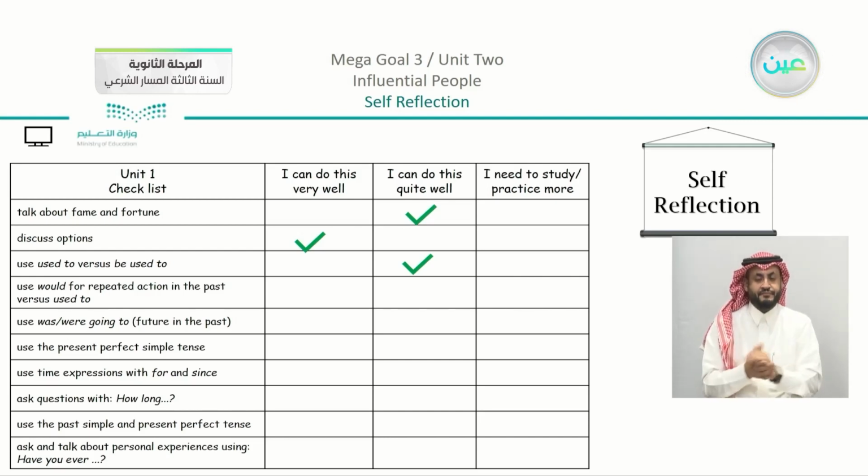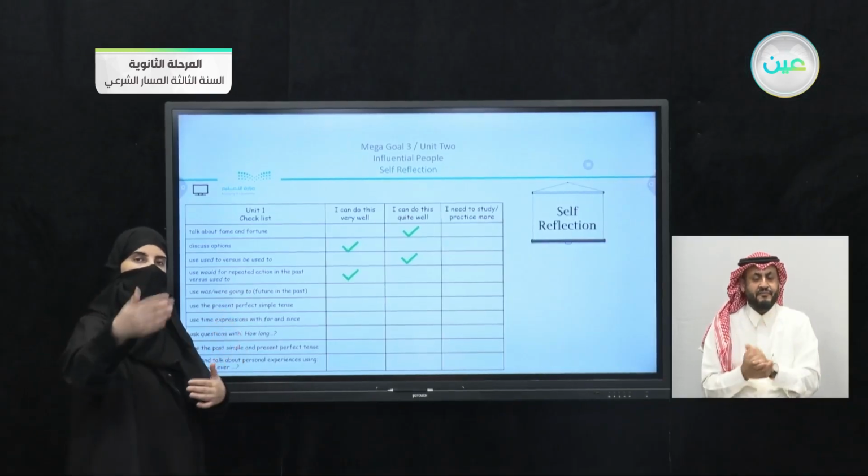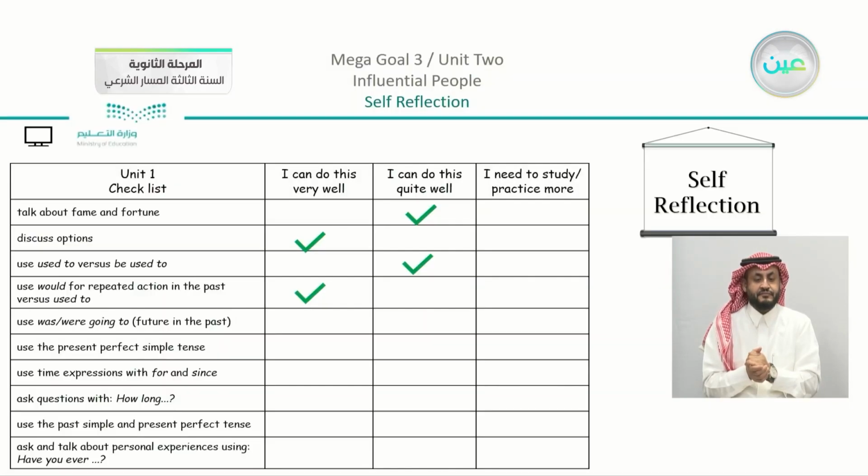Use would for a repeated action in the past versus used to. So do you know the difference between them, and when can you use this one or this one? Use was or were going to, future in the past. So remember in the lesson when we said that we are planning for something in the past, but it was for the future. So we have here, if you understand it, you're quite well.